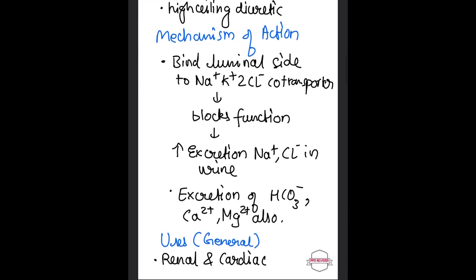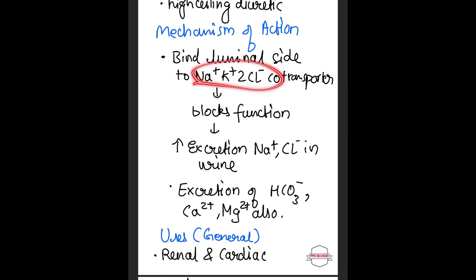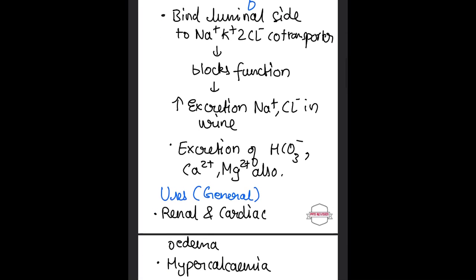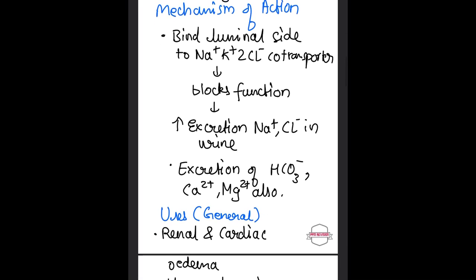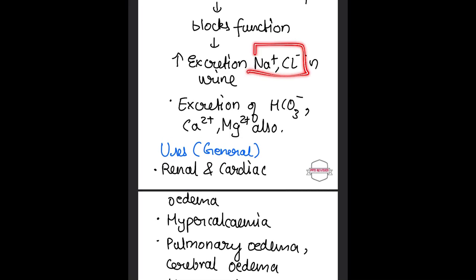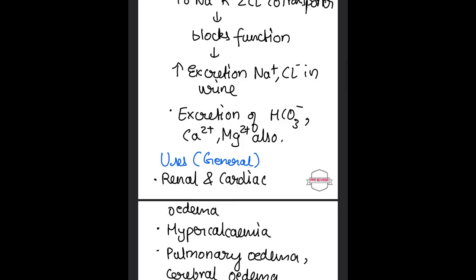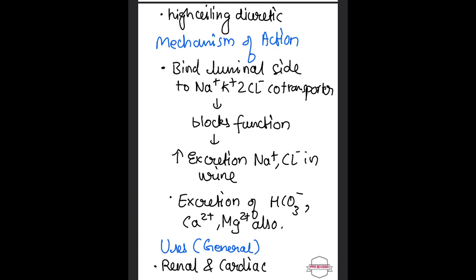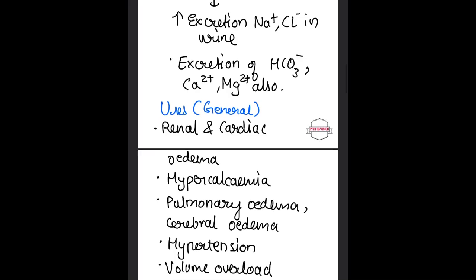About the mechanism of action, it binds to the sodium potassium 2 chloride cotransporter and blocks its function, increasing the excretion of sodium and chloride in the urine. Through this mechanism, excretion of bicarbonate, magnesium, and calcium is also seen.